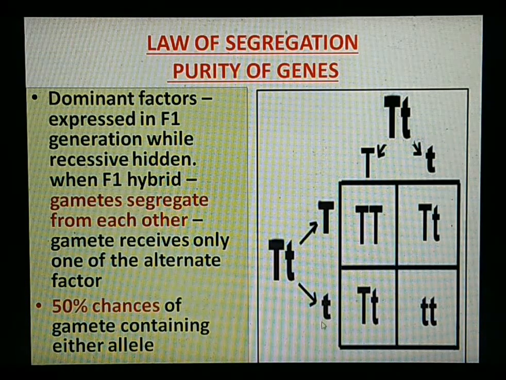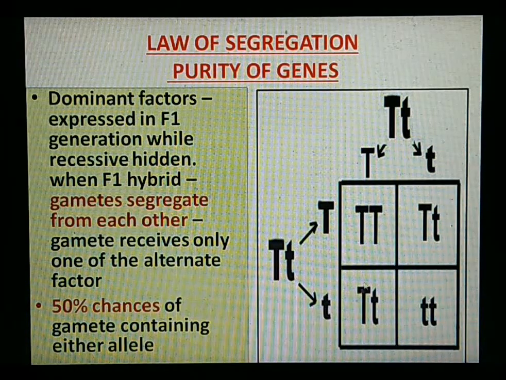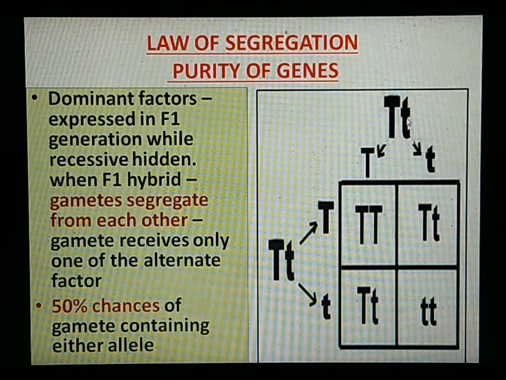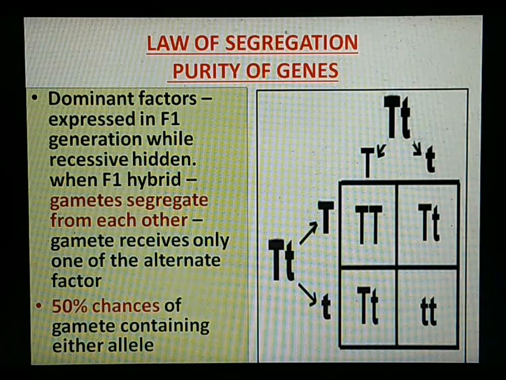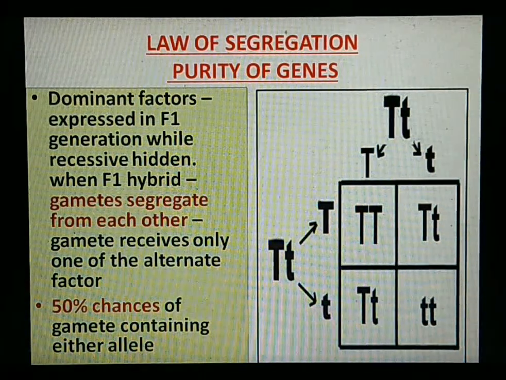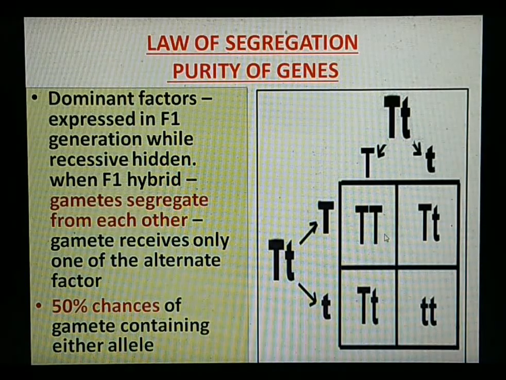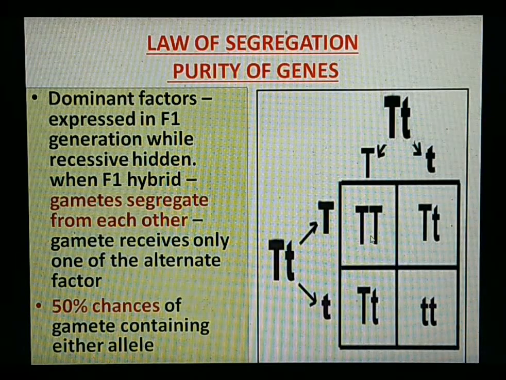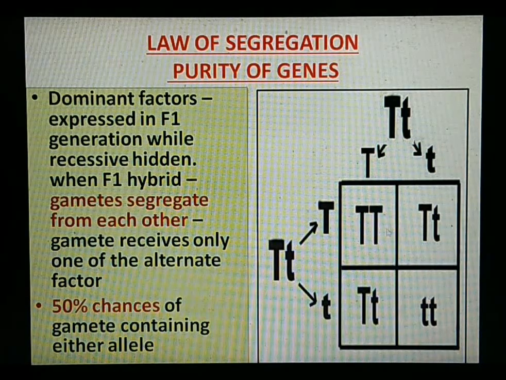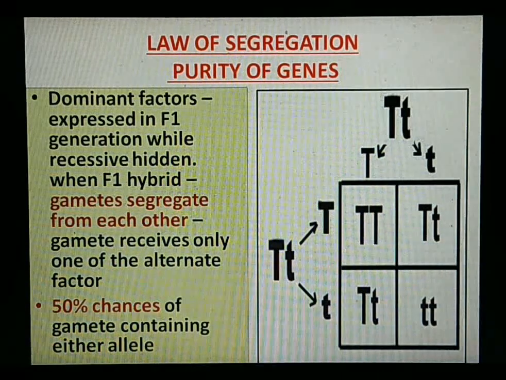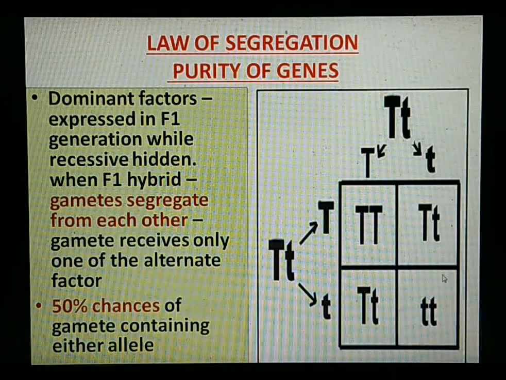Similarly, the small t allele will fuse with the capital T or small t of the other F1 generation plant. So it indicates that there is a 50% chance of containing either allele when the fusion takes place. So there is random fusion of gametes that leads to tall plants as well as dwarf plants.